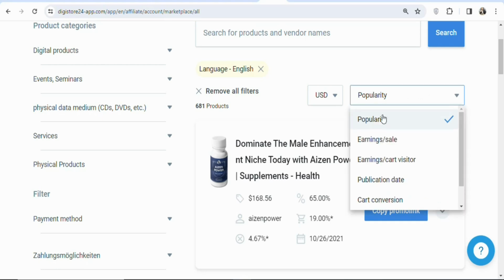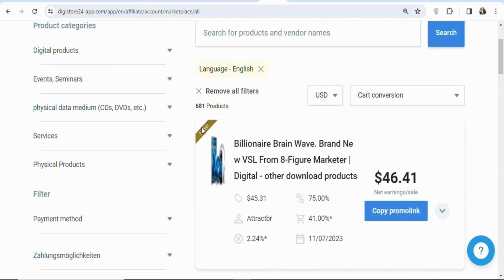Once you click on it, you can see it is currently on popularity. We don't want popularity. If you can see earning per sale, we don't want that. Earning per cart visitor, we don't want that. Publication date, we don't want that. Select cart conversion. We want to get the best products so that we can promote them. So click on it. Once you click on it, you can see this is a new product, but it is performing very well.